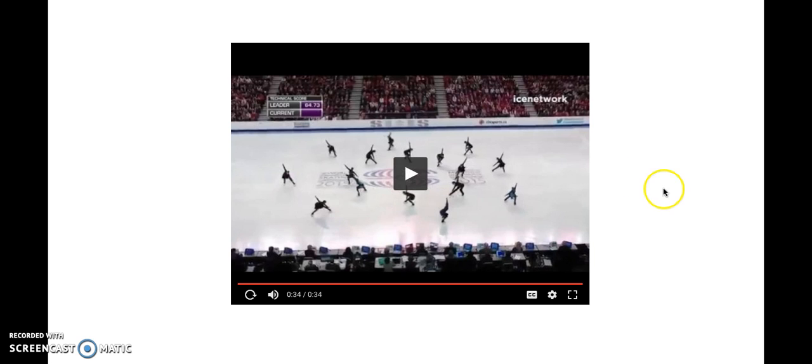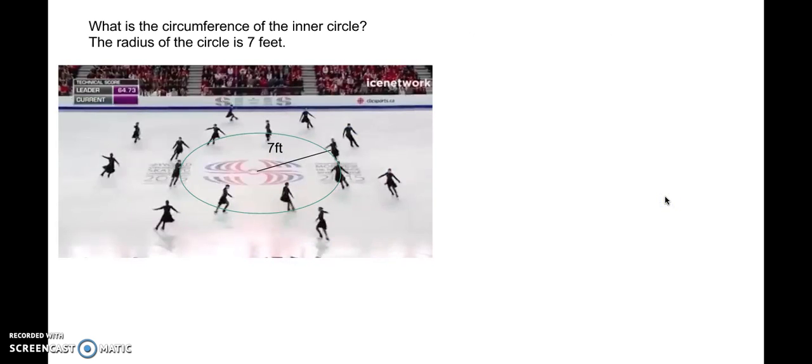Alright, so what we want to know is, what is the circumference of this inner circle? We're given that the radius of the circle is 7 feet. So the distance from the center of the circle to one of the points on the circle is 7 feet.